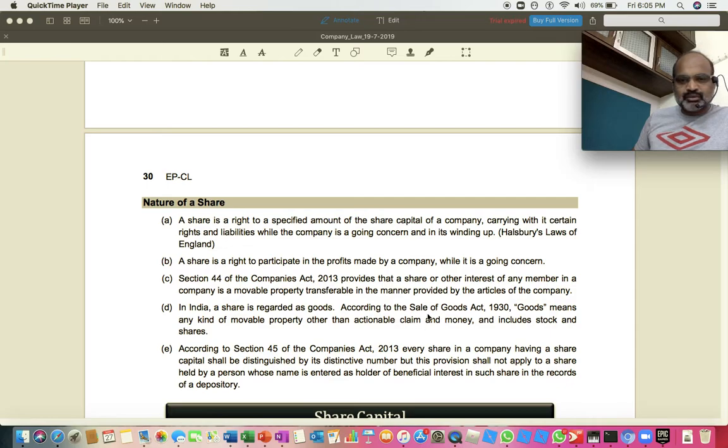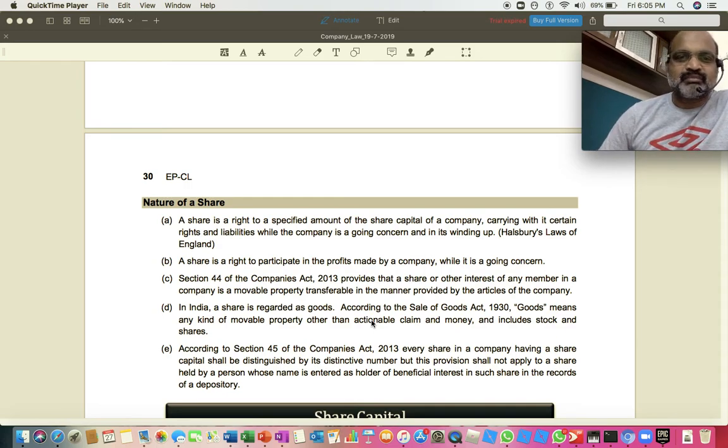When it comes to goods, the definition is given in the Sale of Goods Act, that is any kind of movable property except actionable claim and money. I repeat, goods are movable property. Movable property includes all the goods except actionable claim and money. What does that mean? Suppose I lent money to somebody.